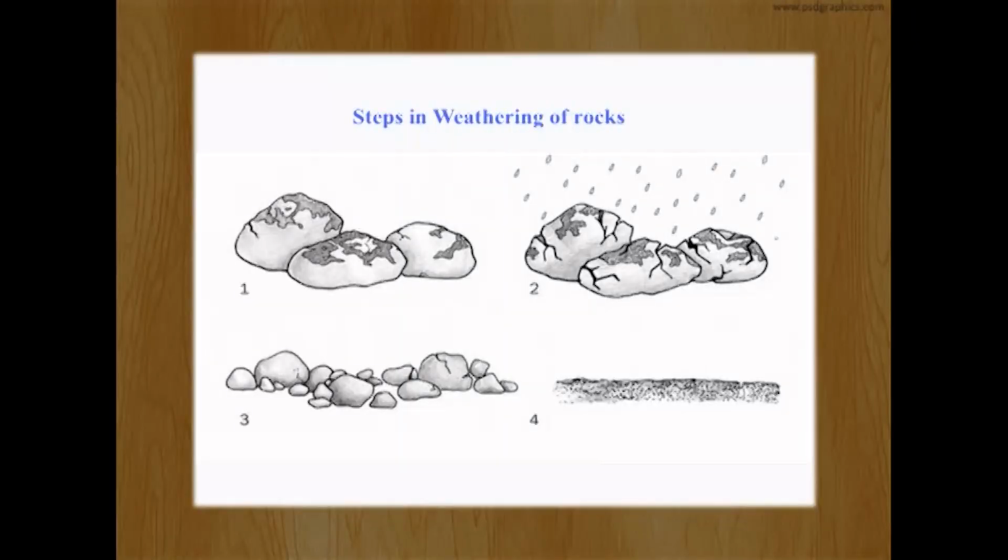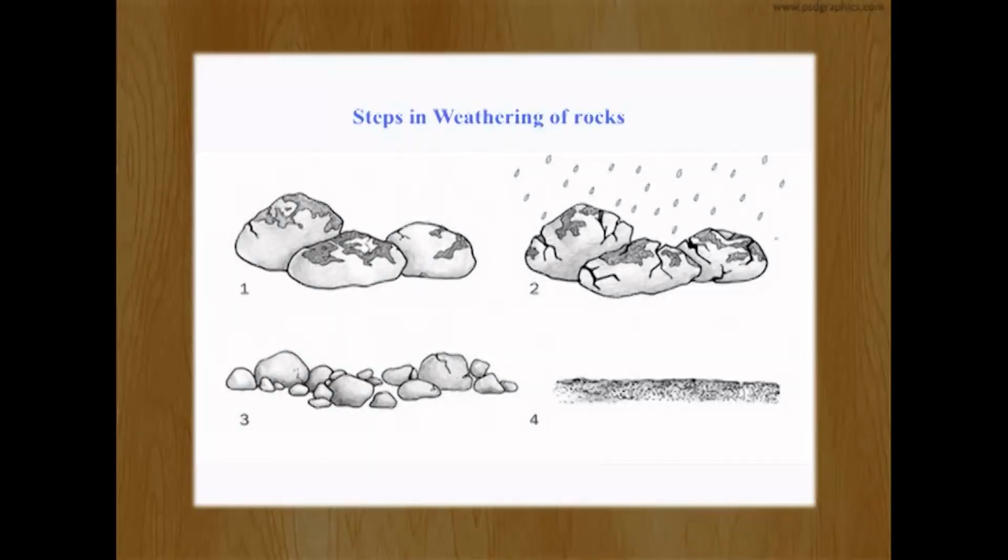Here we can see that high rainfall along with sunlight helps in the disintegration of larger rocks. The larger rocks are disassembled into smaller fine pieces, and these smaller fine pieces give rise to soil.